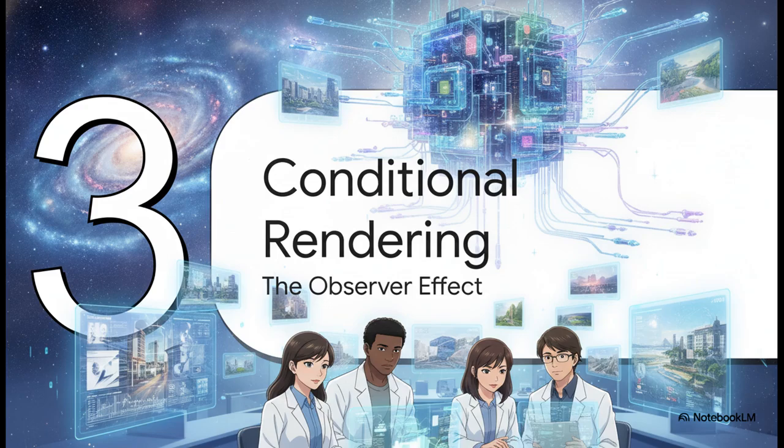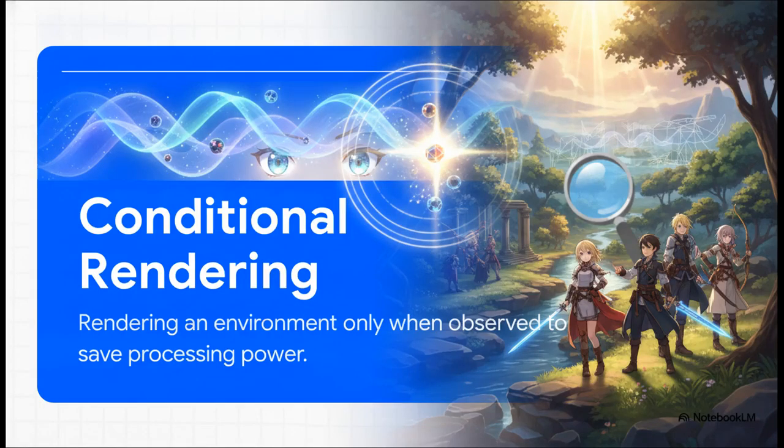Section 3. Conditional rendering and reality. Okay, so you might be wondering, how could a cosmic scale simulation actually function without instantly crashing the system from sheer information overload? I mean, that's a lot of data. The answer might actually lie in what's called conditional rendering. In modern video games, to save massive amounts of processing power, the environment is only fully rendered when your character is actually looking at it.